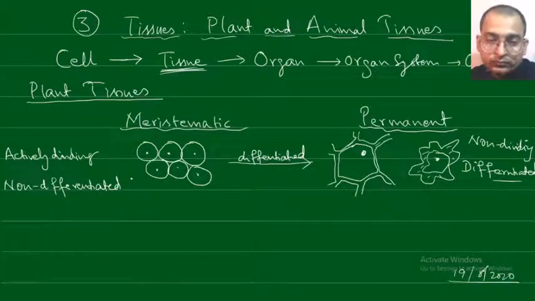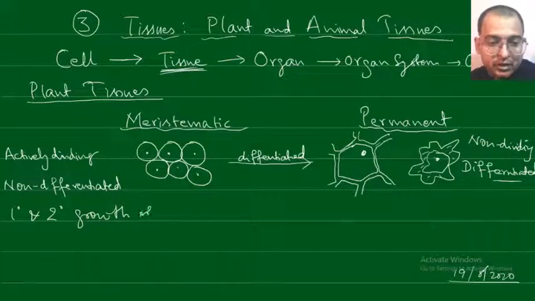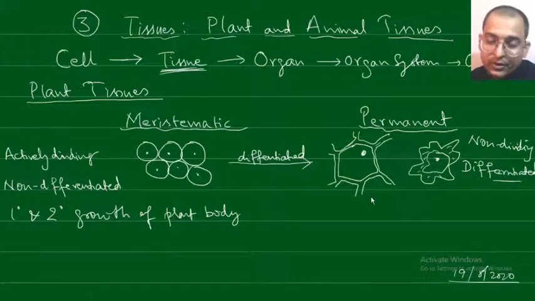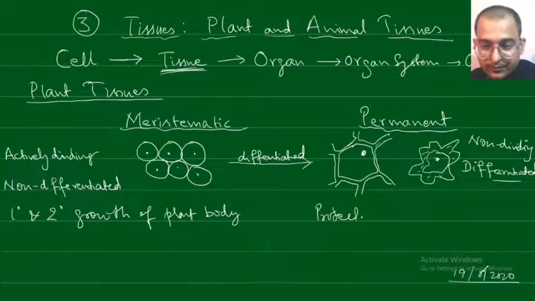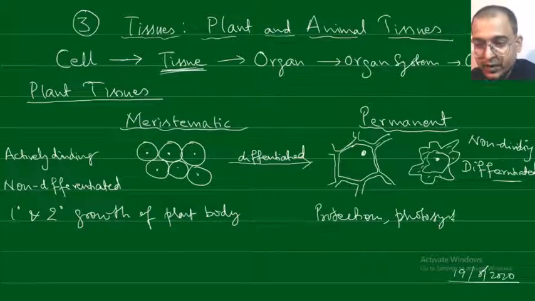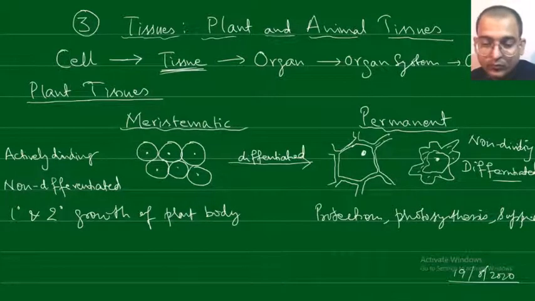Next, what is the function of the meristematic tissue? It is involved in the primary and secondary growth of the plant body, whereas the permanent tissues are involved in different types of roles like protection, photosynthesis, and support.